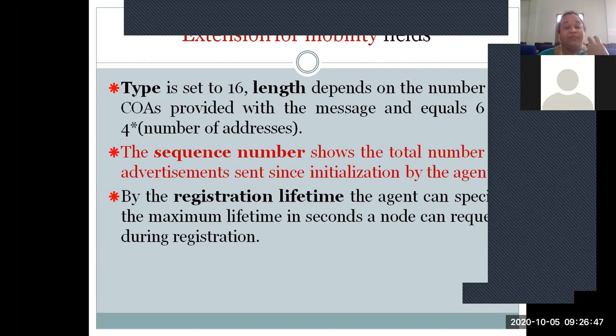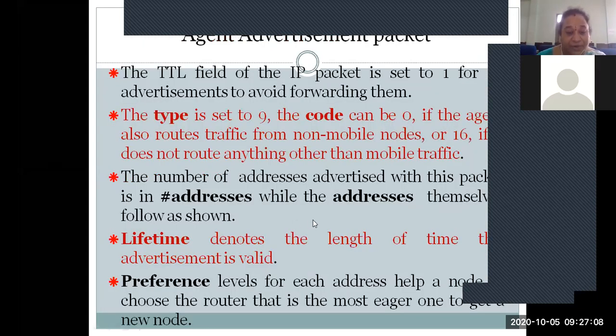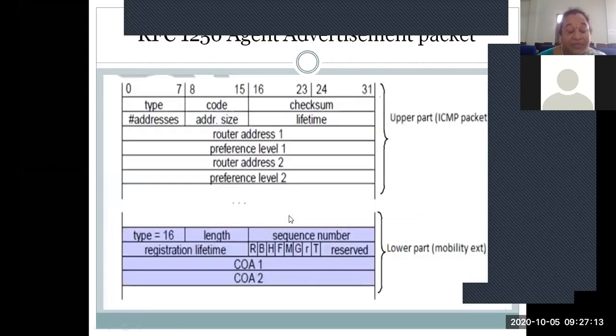So how many times a node can advertise will be defined in the registration lifetime. After that, it has to get renewed. Okay, so what are all the fields? Length we discussed. Type is equal to 16, indicating that it is an advertisement packet. Length indicates the total number of addresses that we have sent, and sequence number is the total number of advertisements from the starting of the communication, and registration lifetime is the total number of times the agent can request for the advertisement of the packet.